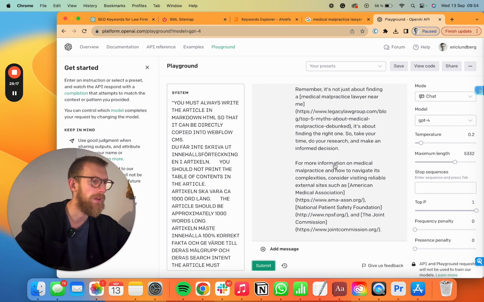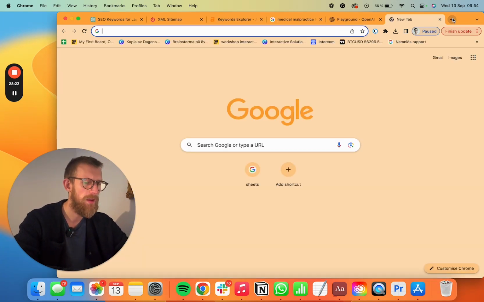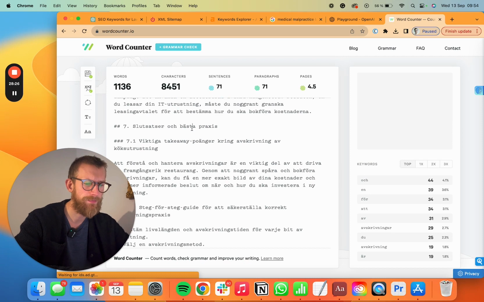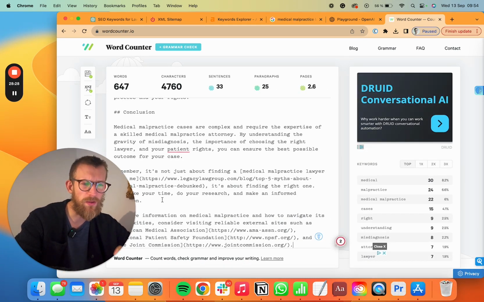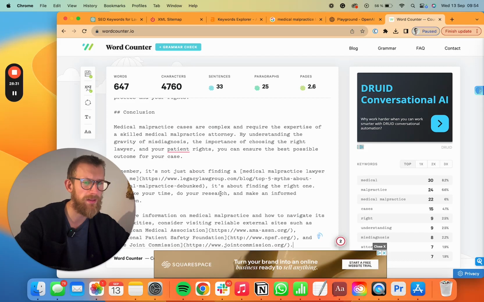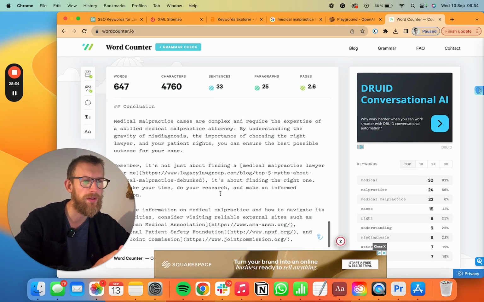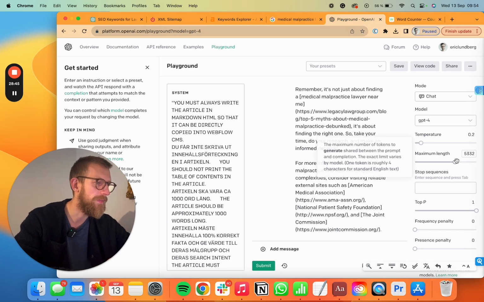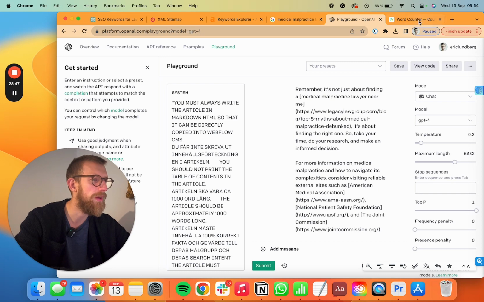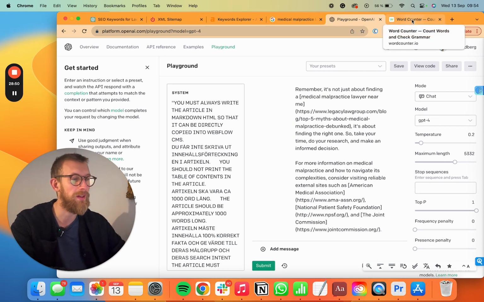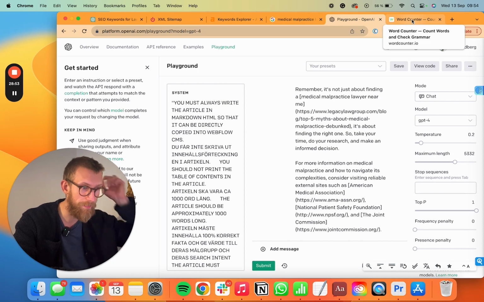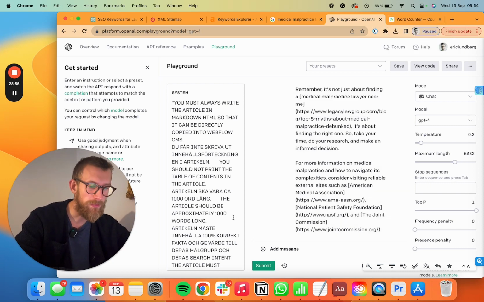All right, so we're done writing. Let's see how long the article became. Word count. Since the prompt that we're using is so long, it usually can't write that long articles, but we're usually around 800 to 1200 words. This one was only 650, so we can adjust that by increasing the maximum length more, but once you do it too much, then it will say that it can't generate it at all.